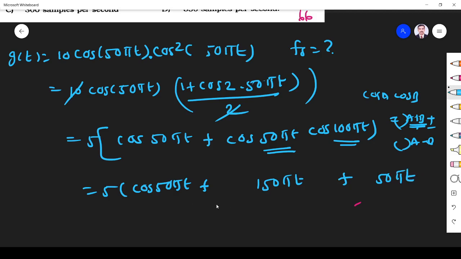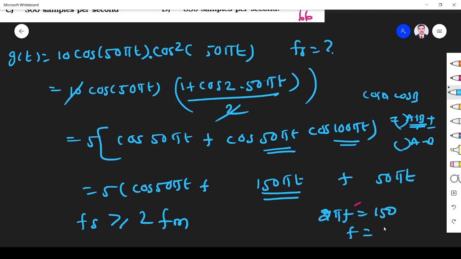Out of these three, which has the highest frequency? Because Nyquist sampling theorem says Fs should be greater than or equal to twice the maximum frequency. So out of this, which is the maximum frequency? 150 pi. So omega 2 pi f is equal to 150 pi, f is equal to 75. So 75 is the maximum frequency, so Fs is equal to 2 into 75, 150 samples per second.